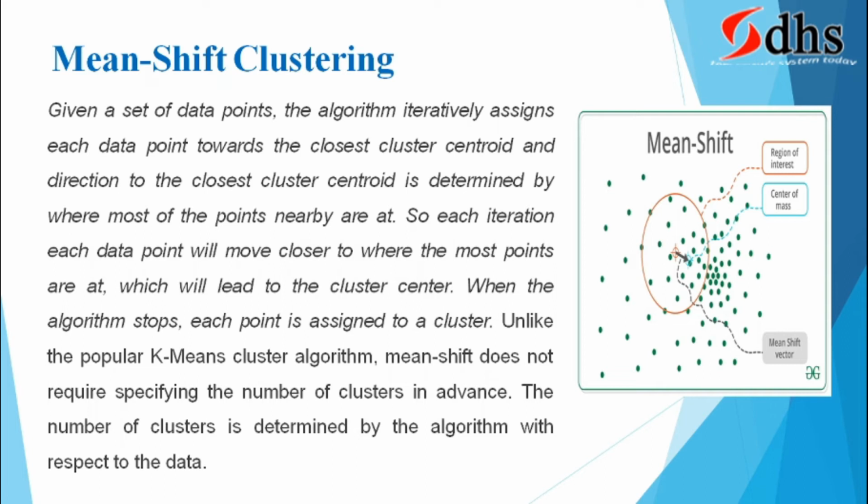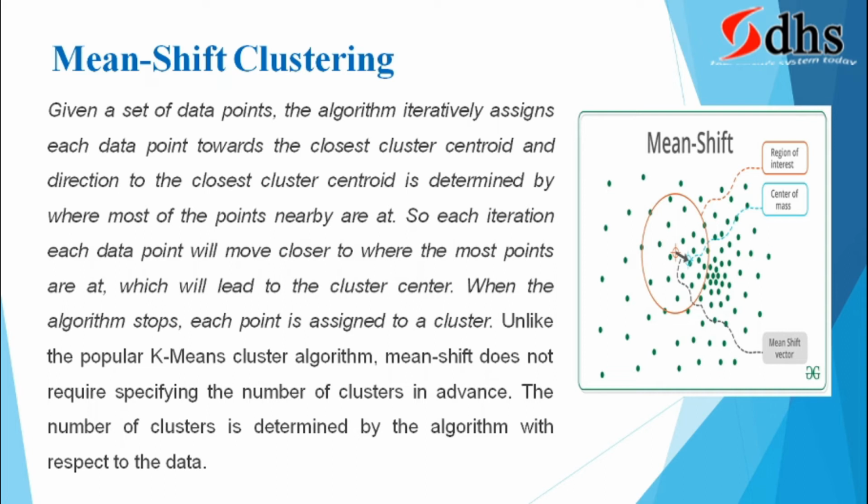So each iteration, each data point will move closer to where the most points are, which will lead to the cluster center. When the algorithm stops, each point is assigned to a cluster. Unlike the popular k-means clustering algorithm, mean shift does not require specifying the number of clusters in advance. The number of clusters is determined by the algorithm with respect to the data.